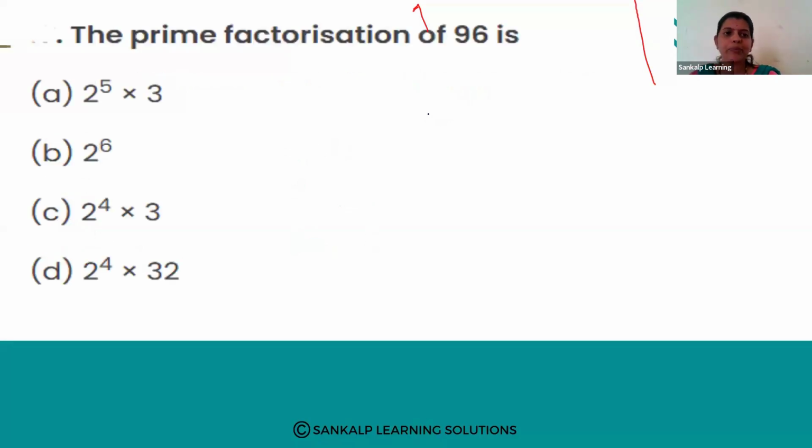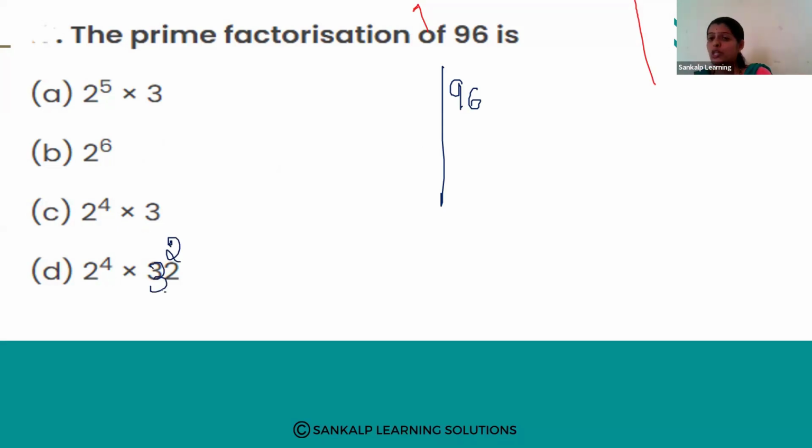Okay. Next, the prime factorization of 96. All of you do this. Prime factorization of 96. I will wait for your answers. So prime factorization of 96 is 2 raised to 5 into 3, or 2 raised to 6, or 2 raised to 4 into 3. 2 raised to 4 into 3 raised to 2, it is not 32, it is 3 raised to 2.